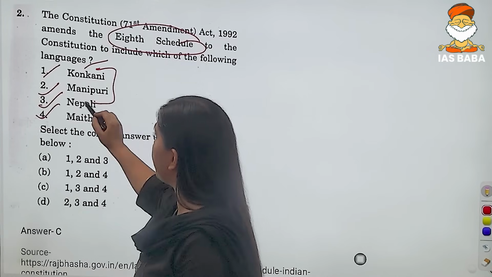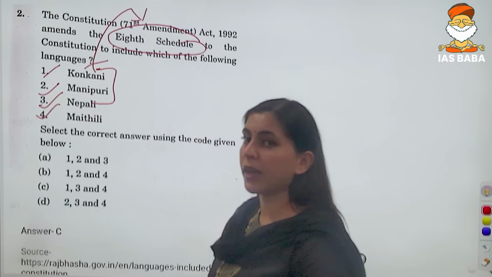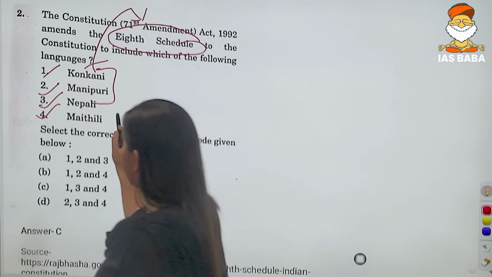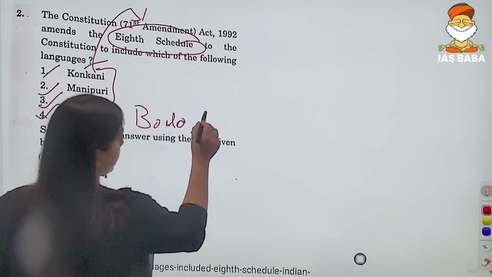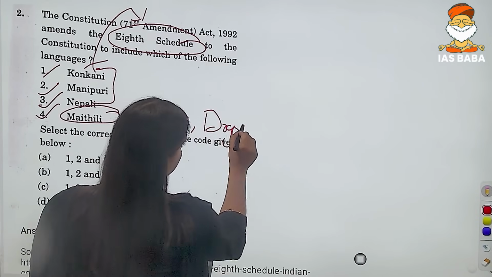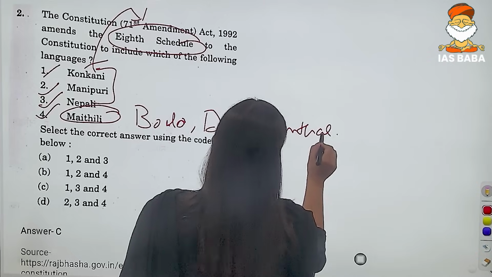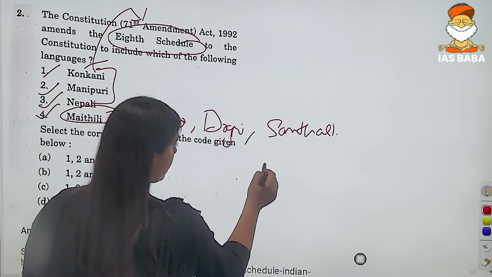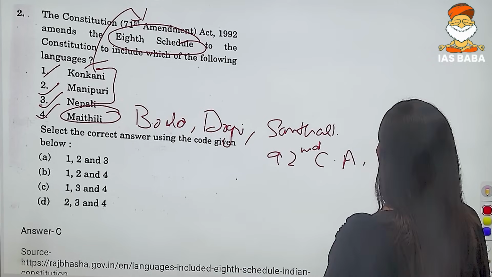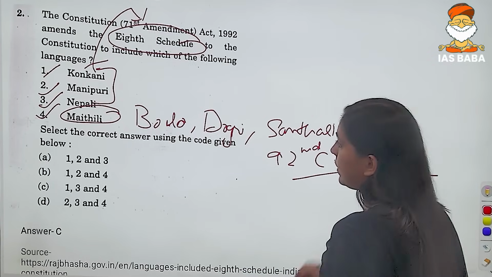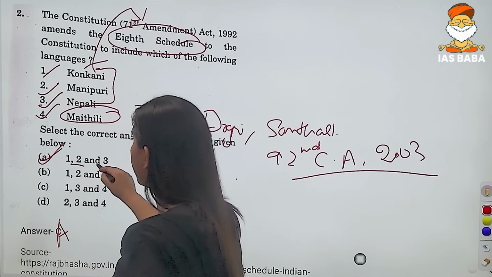Konkani, Manipuri and Nepali were added under the 71st Amendment Act of 1992, whereas Maithili, Bodo, Dogri and Santhali were added in the 92nd Constitution Amendment Act of 2003, right? So the correct answer would be option A, that is 1, 2 and 3.